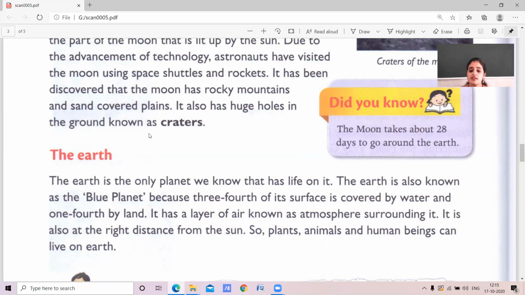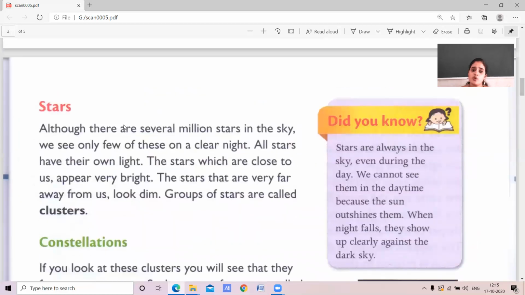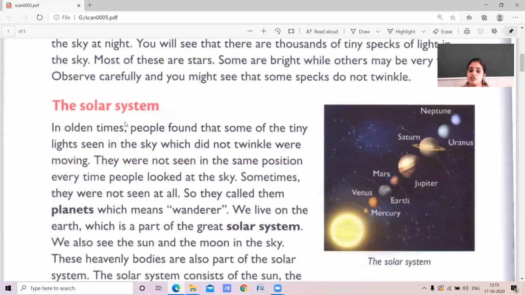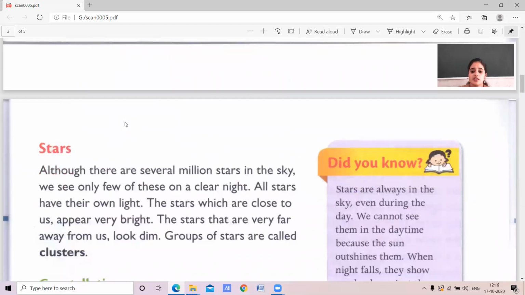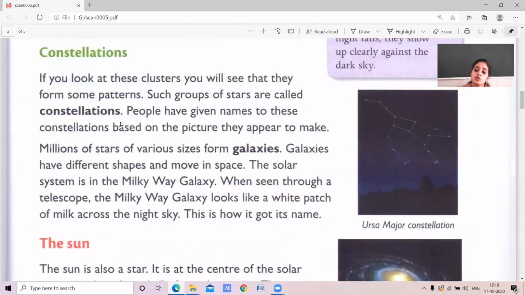Okay, now children, in this beautiful lesson, our universe, we learnt about a lot of things. That is the solar system. The solar system consists of different planets. Okay, in that we learnt about stars. There are millions of stars in the sky. A few of them are near to us and a few of them are far from us. In that, a group of stars forms a pattern we call constellations, that consist of the galaxies. That is, the Milky Way is our galaxy.